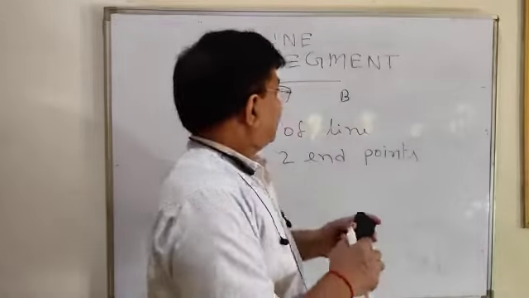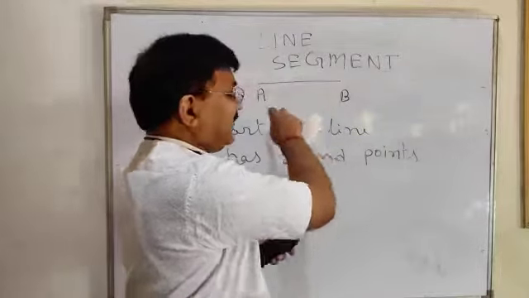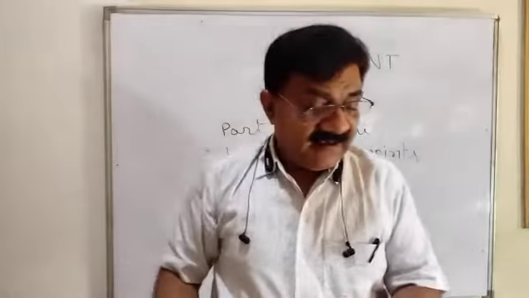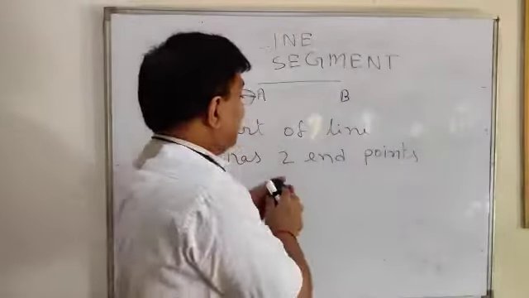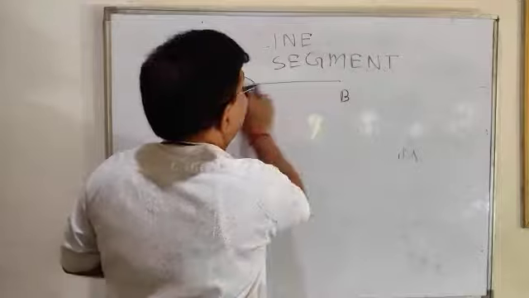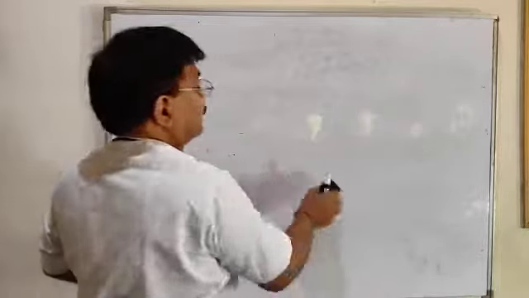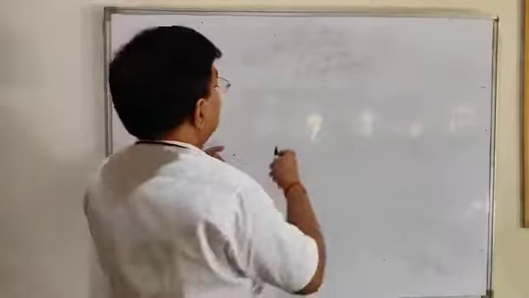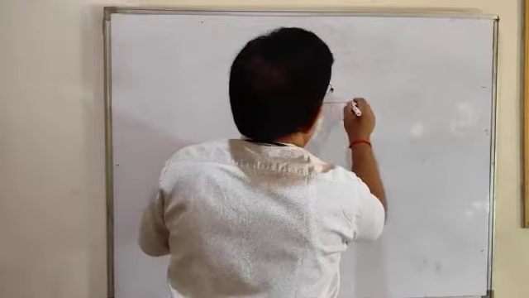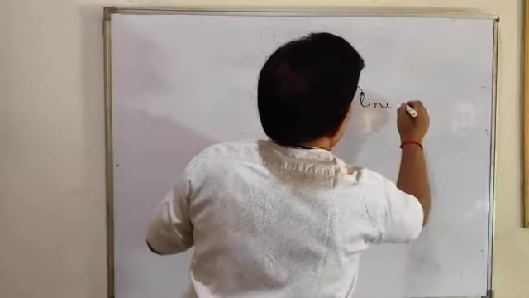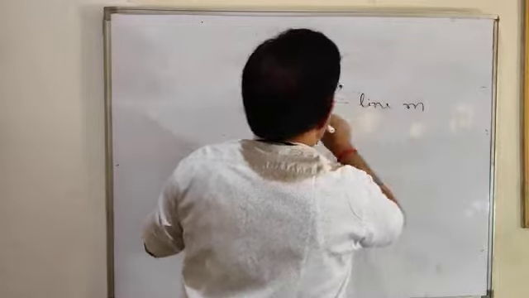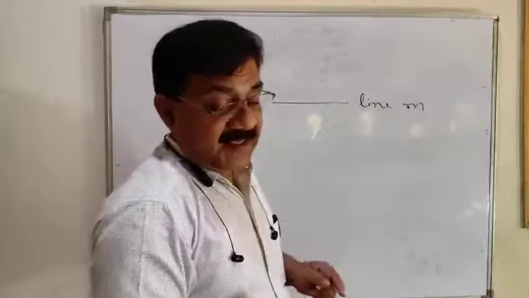Now, properties of a line. If anyone asks you how many points are there in a line, not a line segment, how many points are there in a line? Suppose this is a line, say line M. How many points are there?